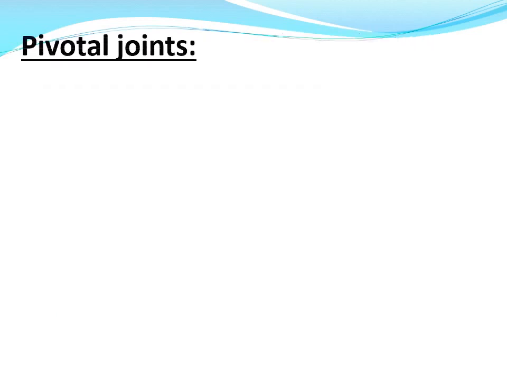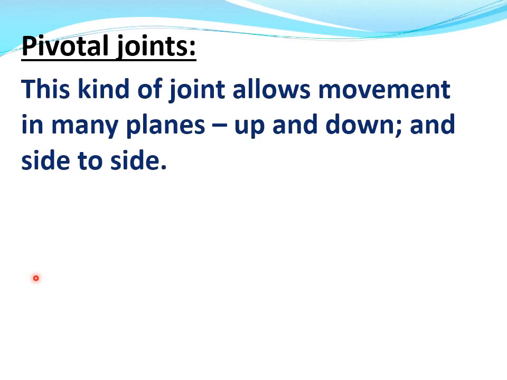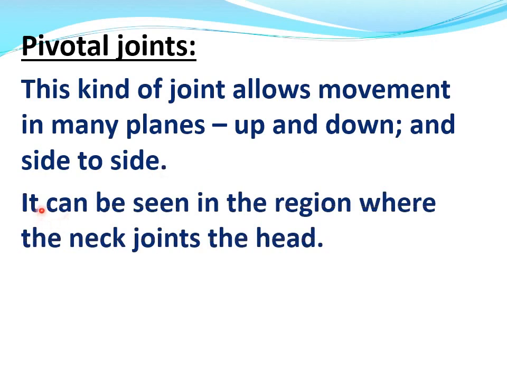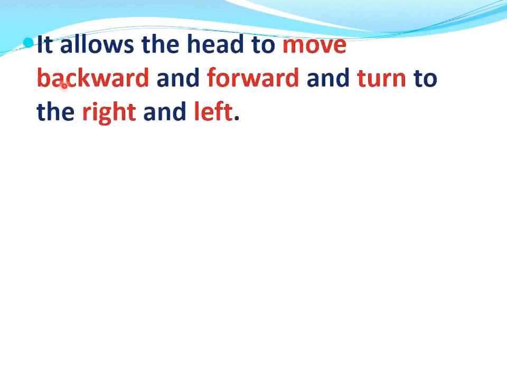Now, number 3, pivotal joints. This kind of joint allows movement in many planes, up and down and side to side. It can be seen in the region where the neck joins the head. It allows the head to move backward and forward and turn to the right and left.